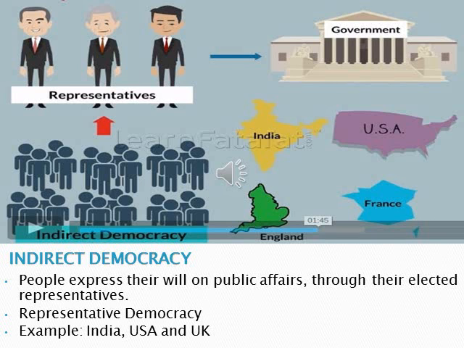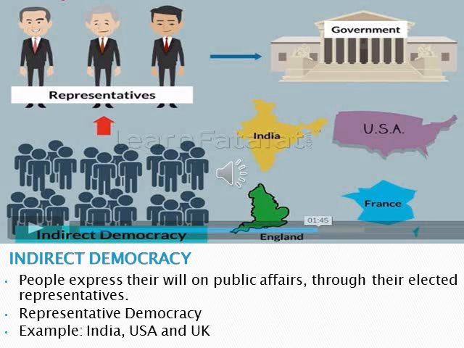Indirect democracy. In this, people express their will on public affairs through their elected representatives, like in India. It is called representative democracy. You can see in this picture that people elect their representatives, and the representatives are sent to parliament, the law-making body, and they are responsible for decision making. In direct democracy, in public affairs, people choose their option directly.